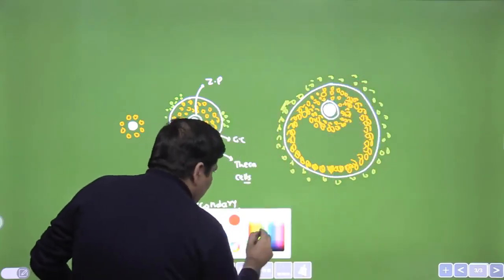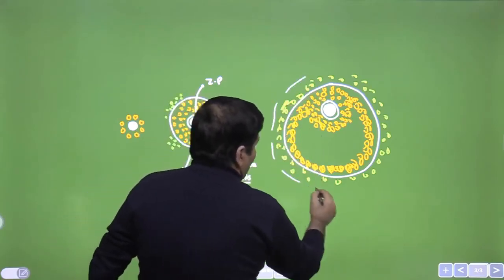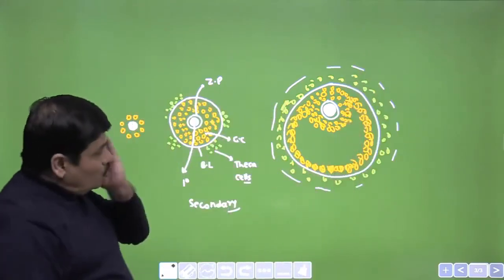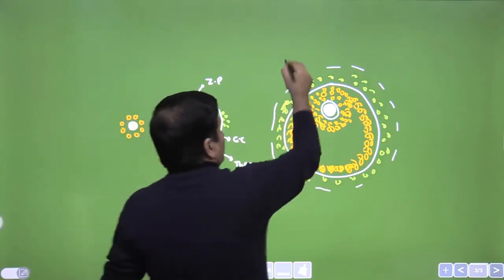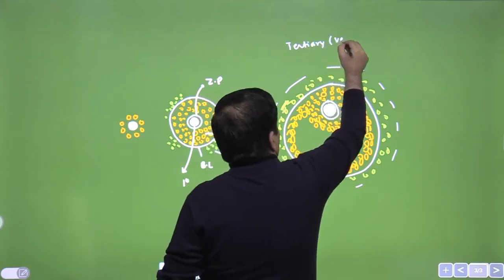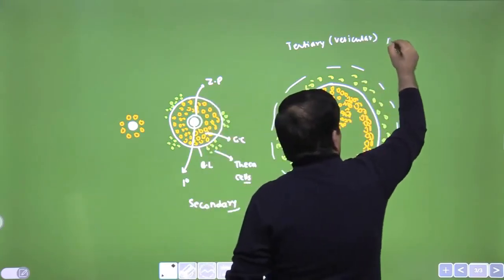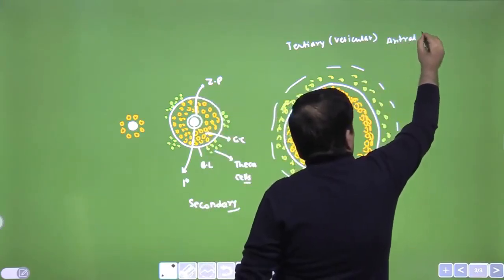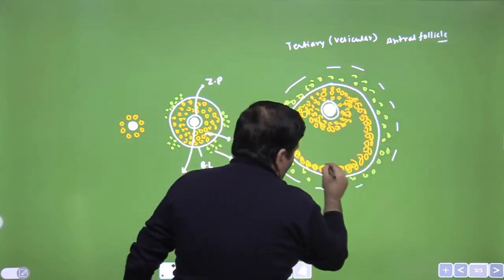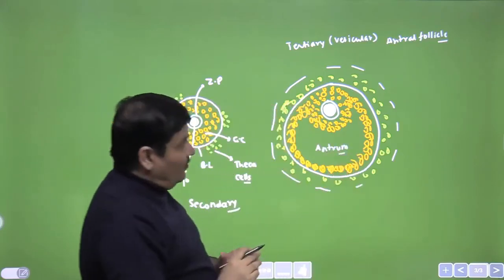Further, the theca cells are surrounded by some connective tissue. So that means the part outer to the basal lamina is now differentiated into two. And we call this follicle a tertiary follicle. This would also be called a vesicular follicle because of the fluid present, and this fluid is called the antral fluid, and the cavity, the space that is appearing here, is called the antrum. So this can also be called an antral follicle.